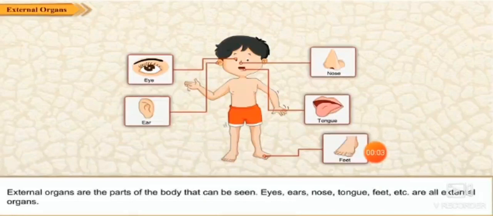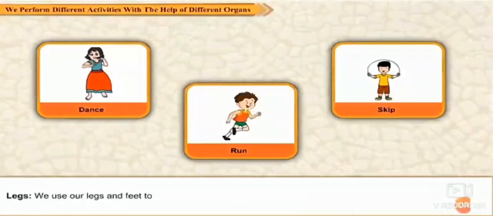Students, I can also see your things, like I can see your eyes, I can see your ear, I can see your nose, I can see your tongue, I can see your feet. So external organs are organs that can be seen from outside.